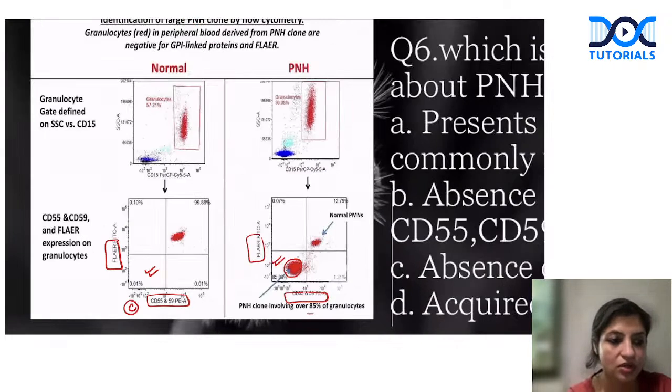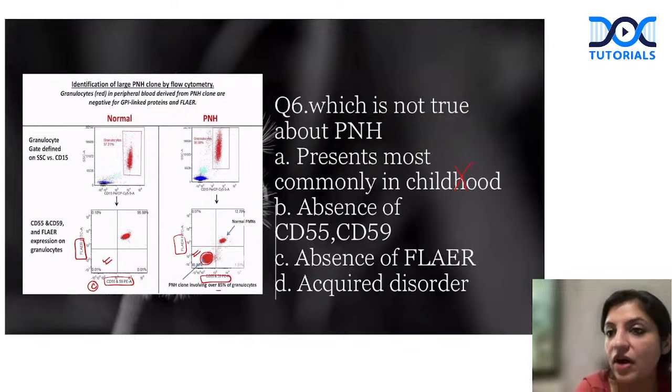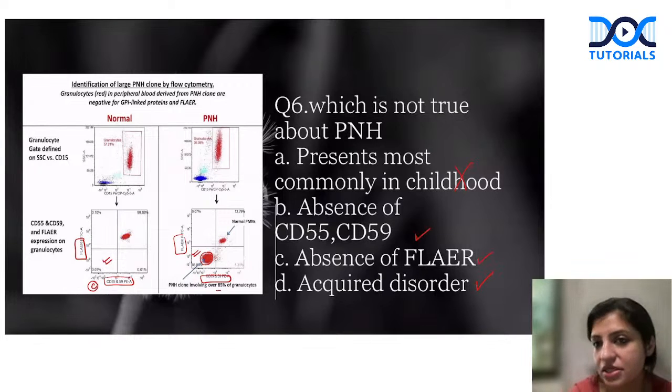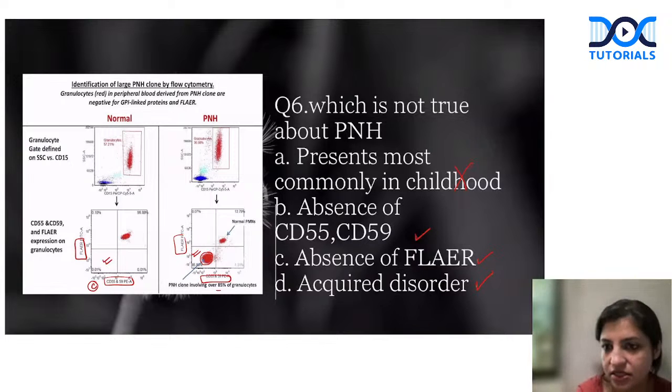Okay, bacha log. So question is, which is not true about PNH? Please remember, it presents commonly in childhood. Wrong. It is a disease of adults usually. There is absence of 55, 59 and FLAER, and it is always an acquired disorder. So all the others are correct. So this is a disease of adults, guys. It does not present in children. And that's another question that they can ask you.